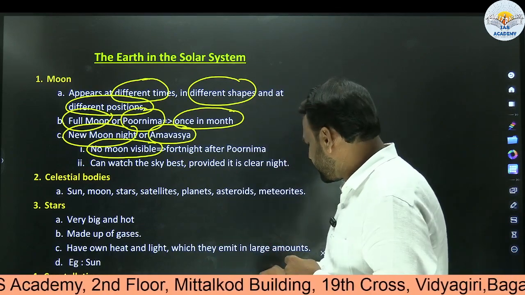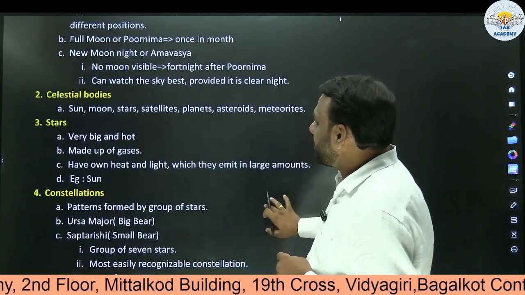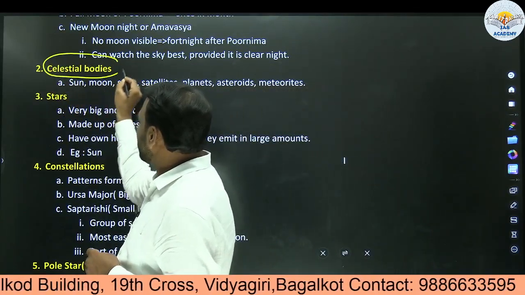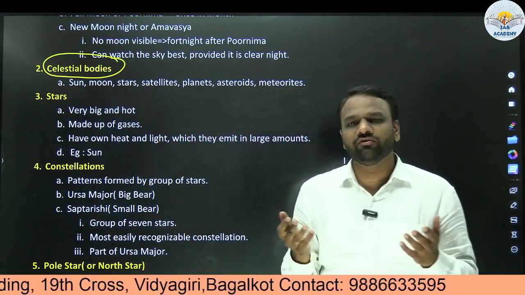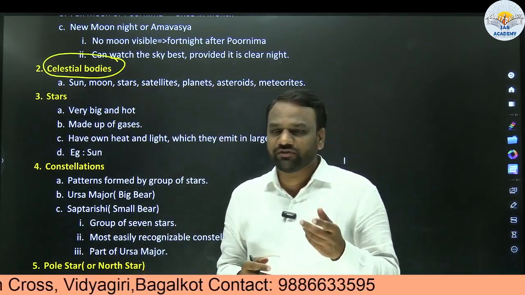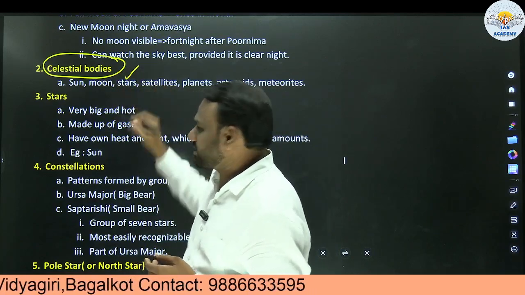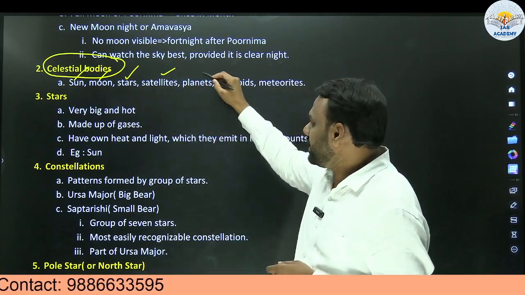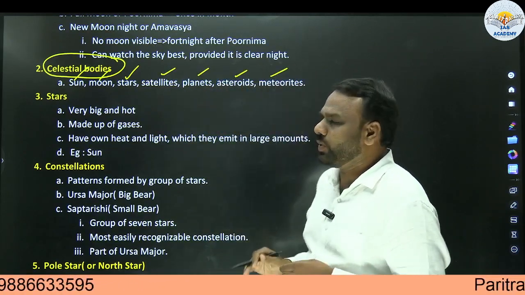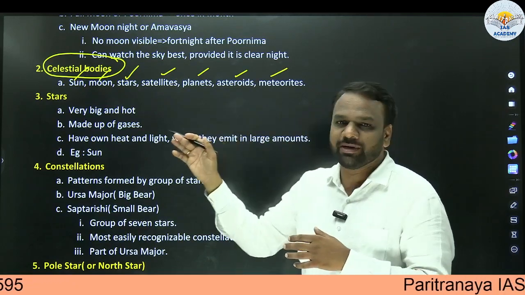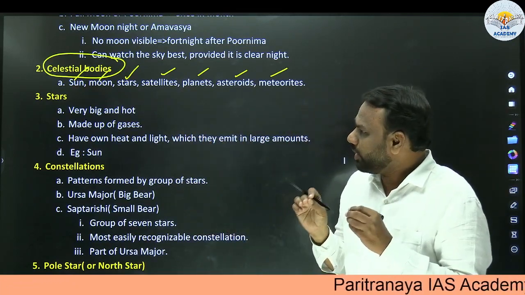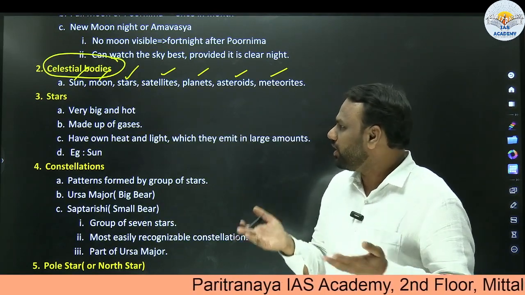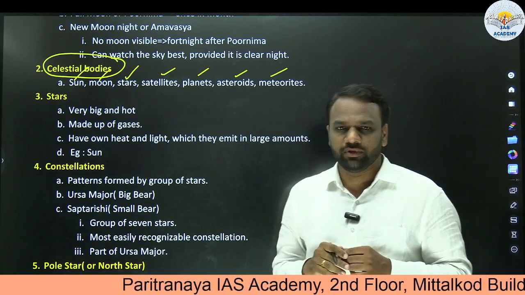Next, we generally hear about a term called celestial bodies. So what are these celestial bodies? Whatever we see in the sky, all of them are celestial bodies. A few of the things which we see in the sky: there may be stars, we see the sun, we see the moon, we also see satellites, planets, asteroids, meteorites. What asteroids and meteorites are, we'll be discussing later on. But the various objects which we see in the sky are all called celestial bodies, whether it is the sun, a planet, or a meteorite.